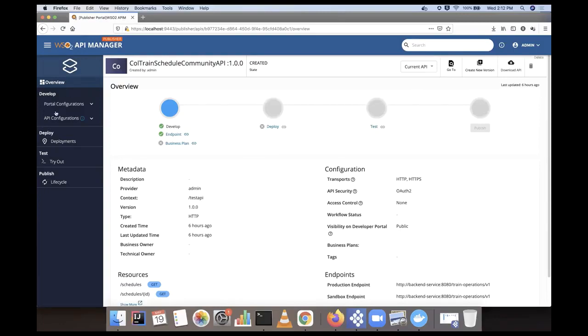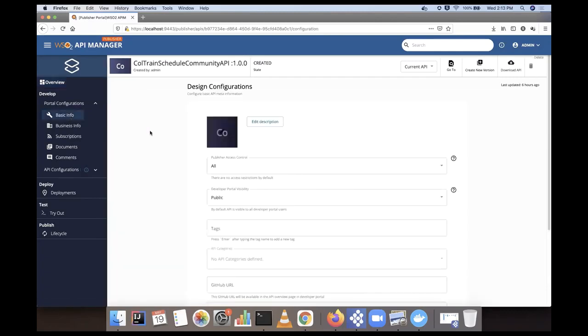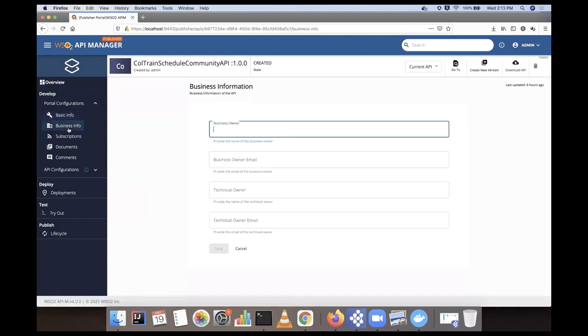In the development part, we have split it into two parts. The first one is the portal configuration. Portal configuration includes the basic information. Basic information means who can see this API, what the visibility is, tags, API categories, GitHub URLs. Then you can provide business information, basically who is the business user of this API. That sort of information you can provide here.